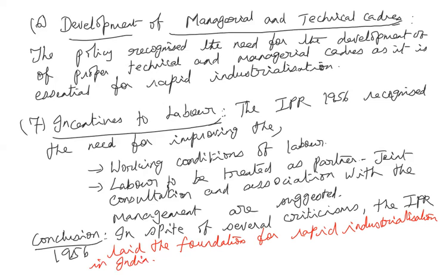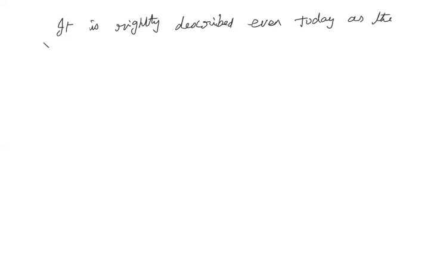So that's why it is rightly described even today as the economic constitution of India.